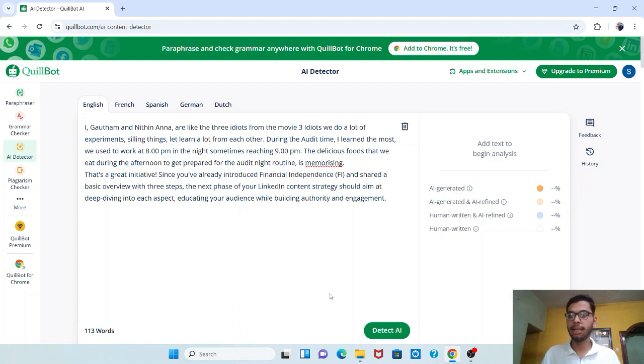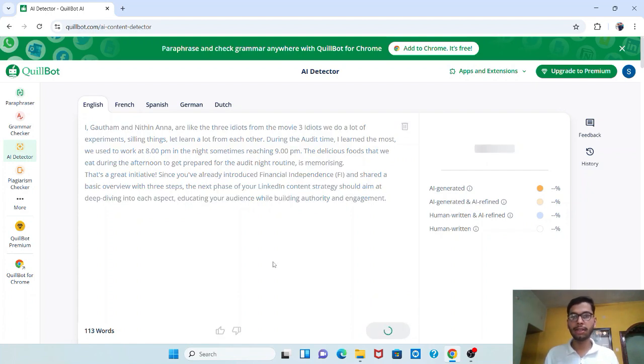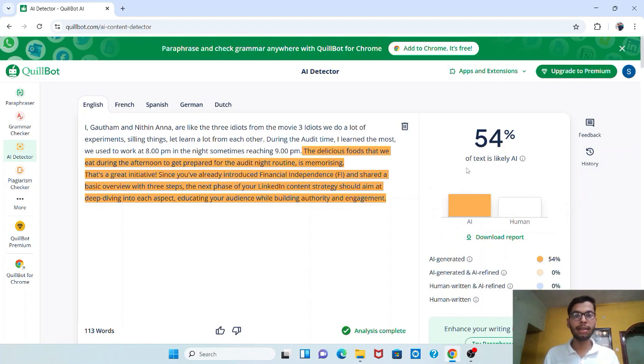Okay, now let's see the AI detector tool, whether the AI can detect if the following content has been written by me or by using an AI tool. I have written the data on my screen, which you can see over here. After pasting my data, what I need to do is click on detect AI. If I click on this, it will tell me that 54% of the text is likely AI.